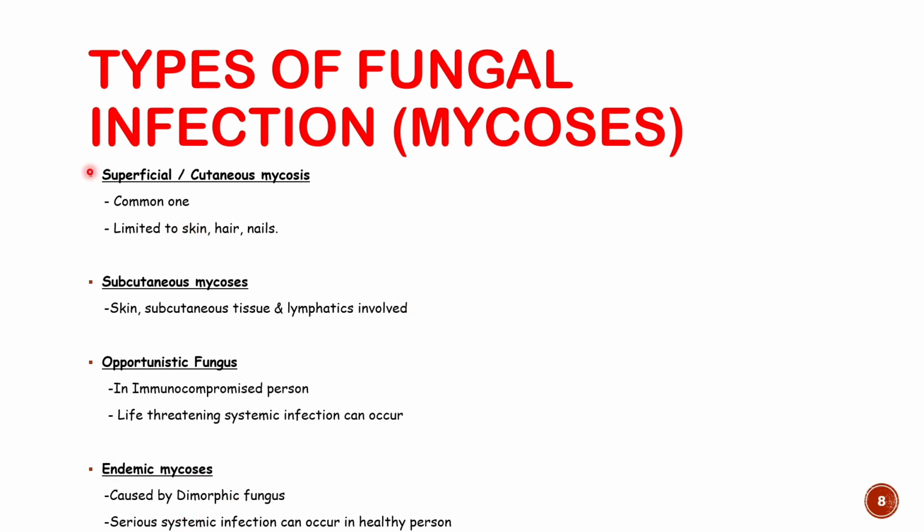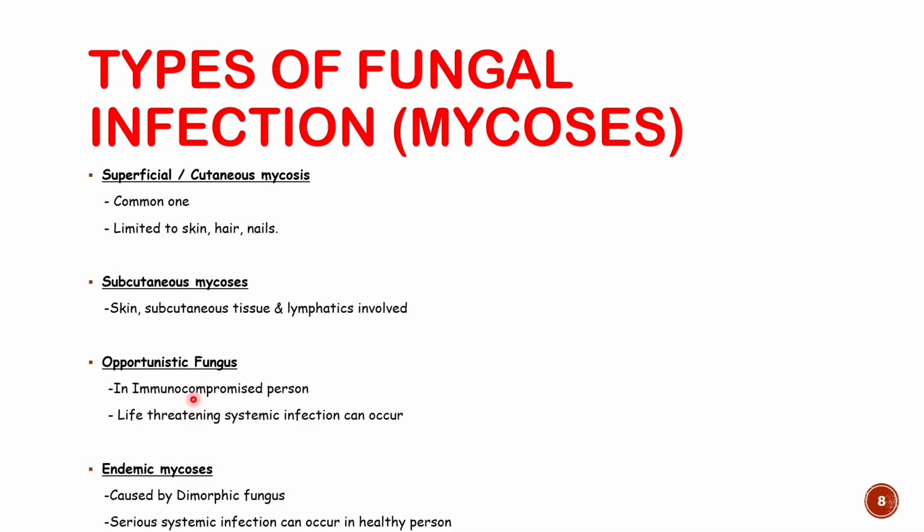The first one is superficial or cutaneous mycosis, where the infection is limited to the skin, hair, or nails, like superficial tissue. That's a very common one, particularly dermatophytes. Ringworm and tinea infection are examples of superficial mycosis. If fungal infection invades the subcutaneous tissue or lymphatics are involved, then it is subcutaneous mycosis. If the fungus infects particularly when your immunity is down, when the person is immunocompromised, like in HIV, diabetes, or steroid or immunosuppressive therapy, then they will infect you.